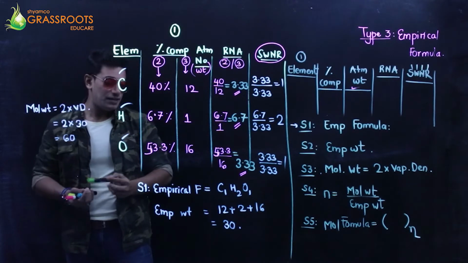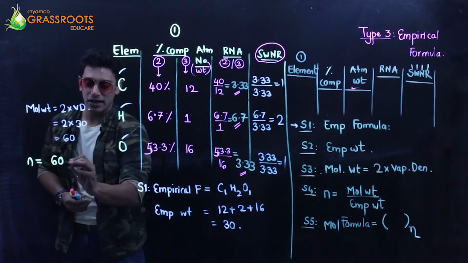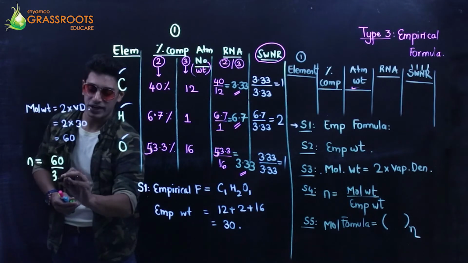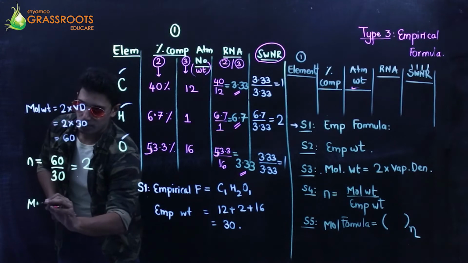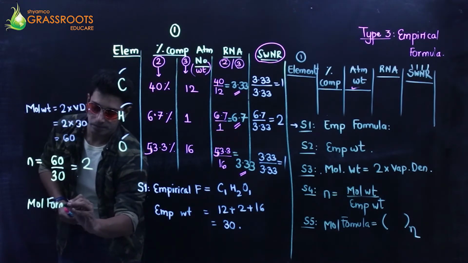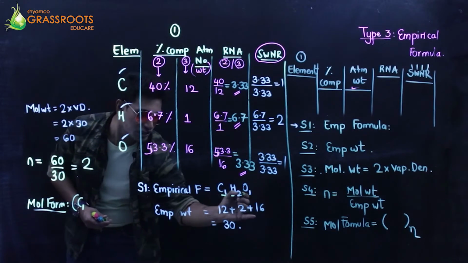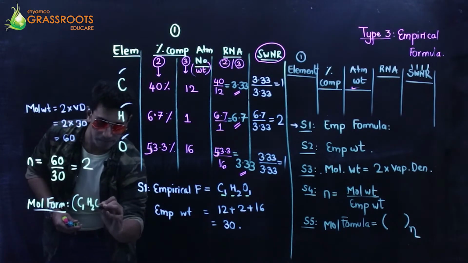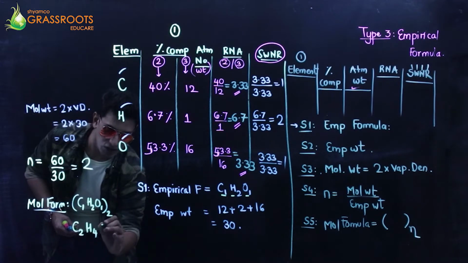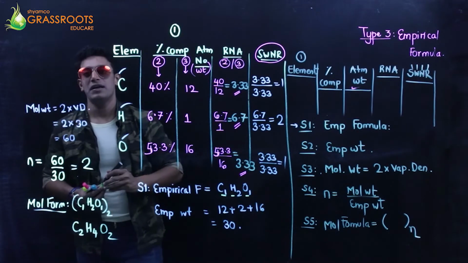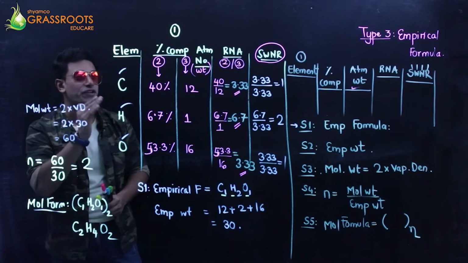Next, n is going to be molecular weight upon the empirical weight, which is going to be 2. And finally, we have the molecular formula. It is the empirical formula C1H2O1 to the base 2, that's going to be C2H4O2. And that's how I get my molecular formula for the given compound.